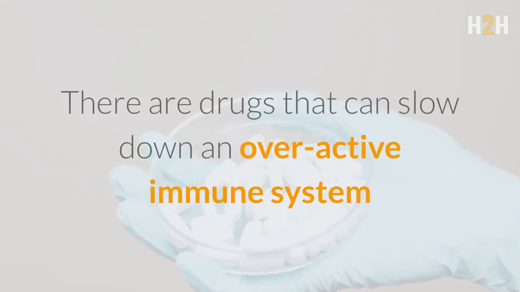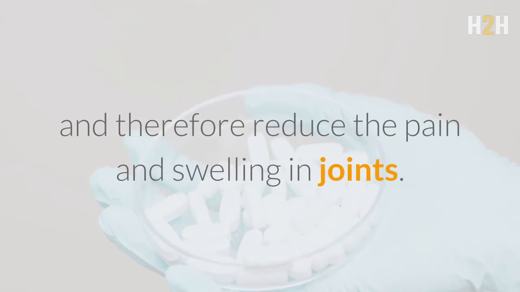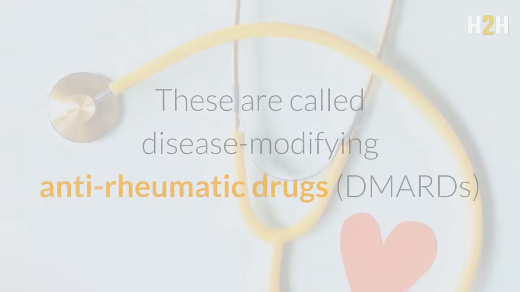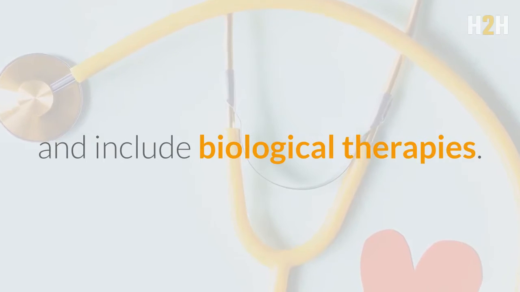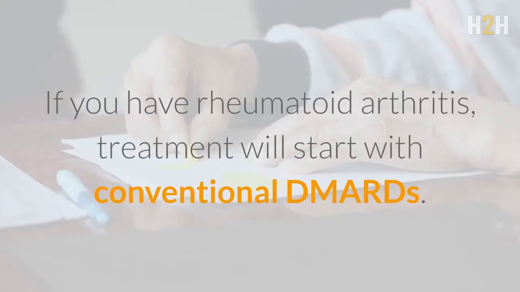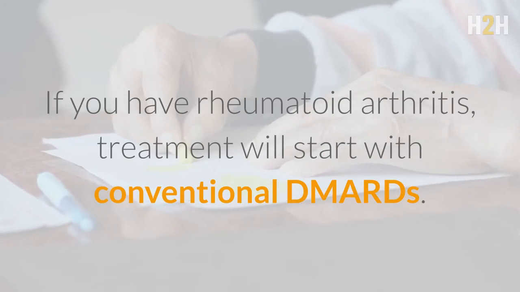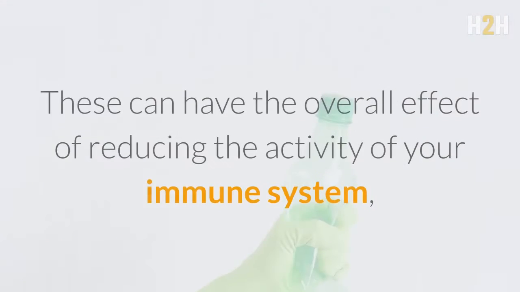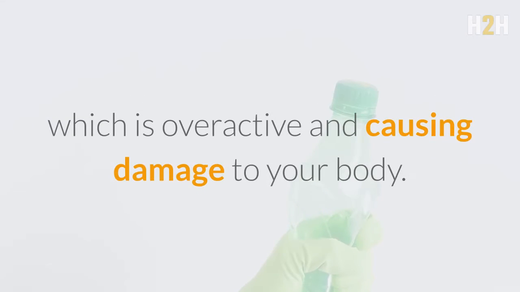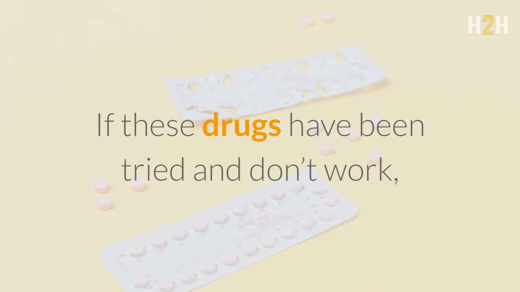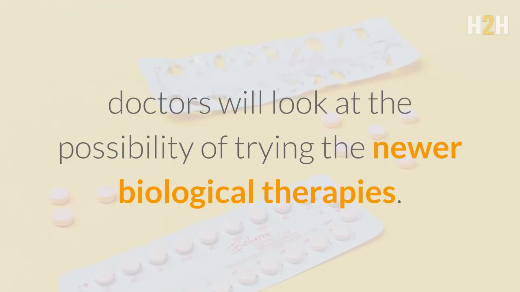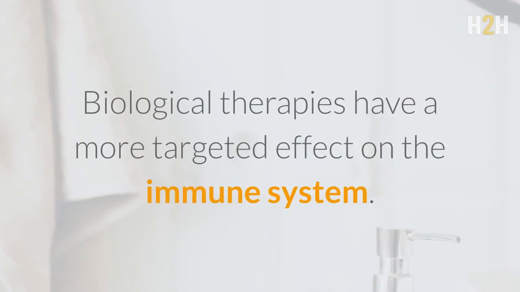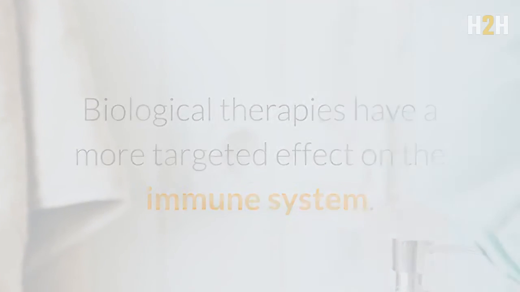There are drugs that can slow down an overactive immune system and therefore reduce the pain and swelling in joints. These are called disease-modifying anti-rheumatic drugs, DMARDs, and include biological therapies. If you have rheumatoid arthritis, treatment will start with conventional DMARDs. These can have the overall effect of reducing the activity of your immune system, which is overactive and causing damage to your body. If these drugs have been tried and don't work, doctors will look at the possibility of trying the newer biological therapies. Biological therapies have a more targeted effect on the immune system.